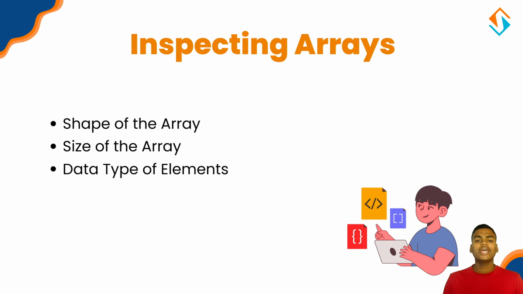So to wrap up, we explored some of the most important ways to create arrays in NumPy. We started with converting Python lists and tuples into arrays, moved on to using built-in functions like np.zeros and np.linspace, and finally learned about random arrays. Then we learned how to inspect arrays to understand their properties. By mastering these steps, you have taken a significant step toward becoming proficient with NumPy. So now let's move into our next section, in which we are going to learn array manipulation and operations.